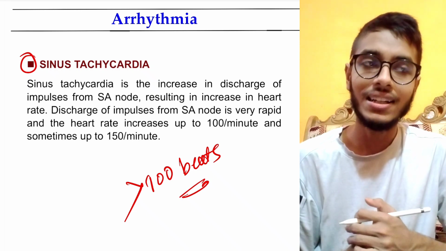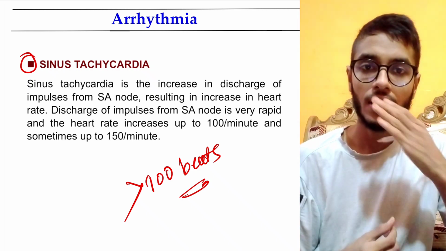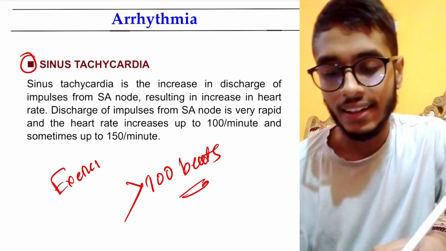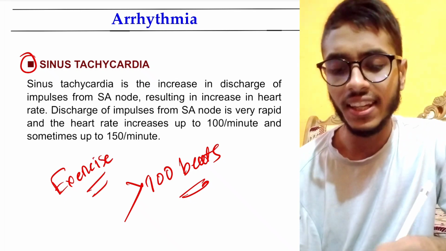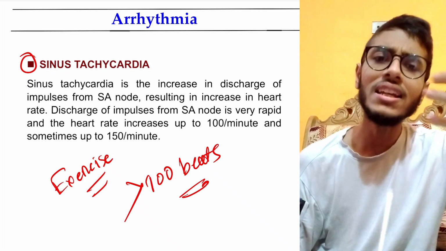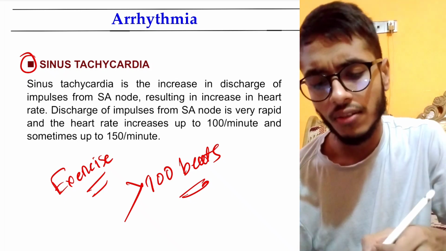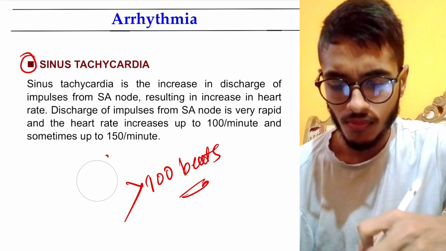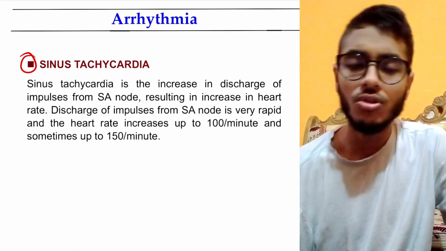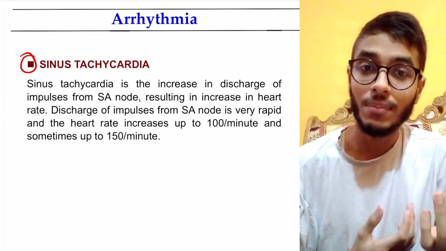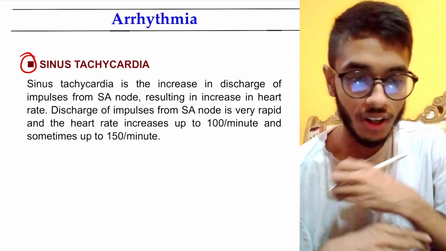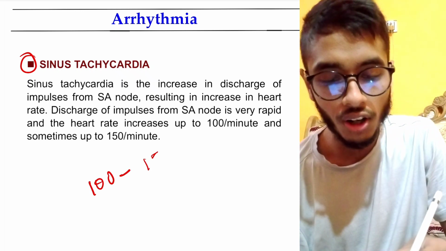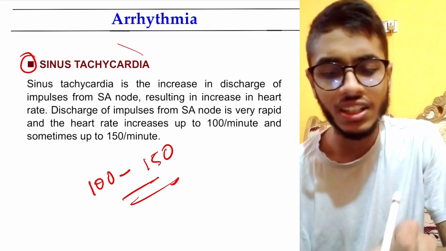We told earlier in the video of heartbeat that during exercise we may have tachycardia, right? And in many pathological conditions like fever, hyperthyroidism, hypoxia, tachycardia may occur. So whatever happens, it may be physiological or pathological. If heartbeat is within 100 to 150 beats per minute, we normally call it sinus tachycardia.